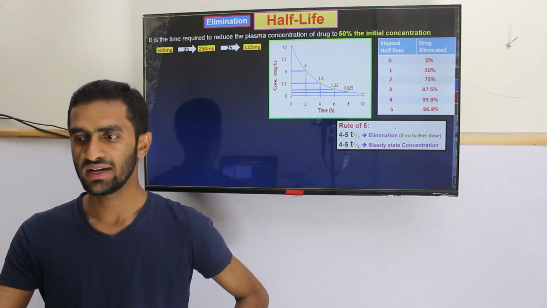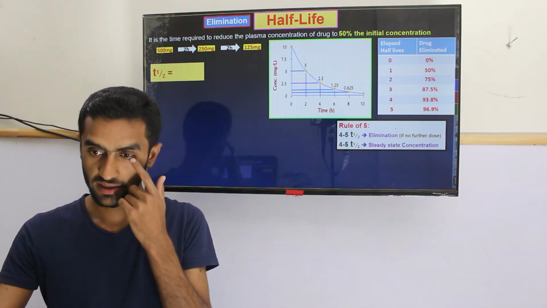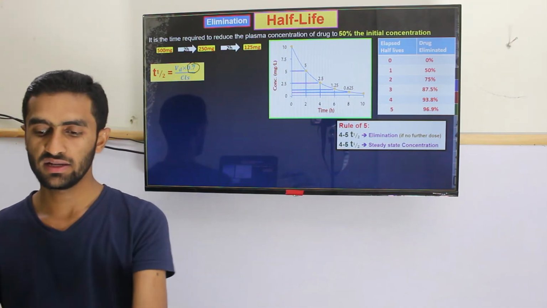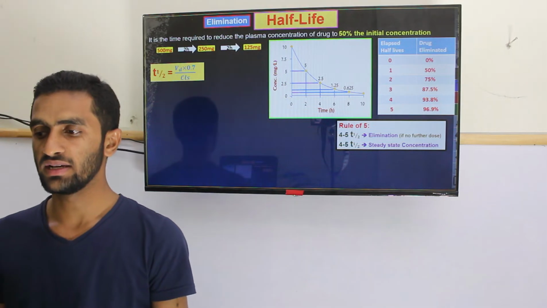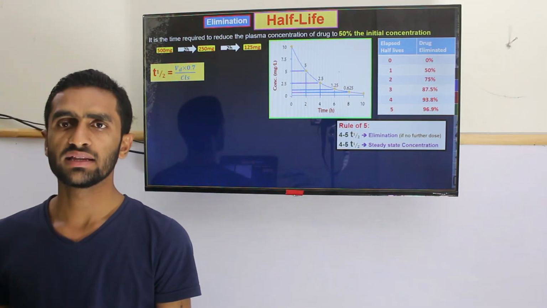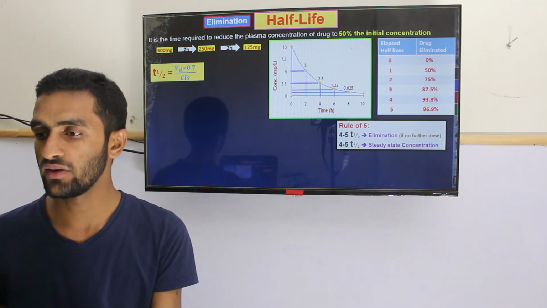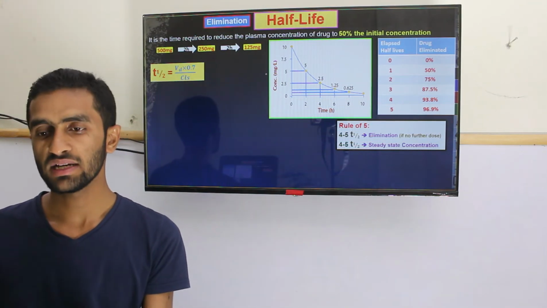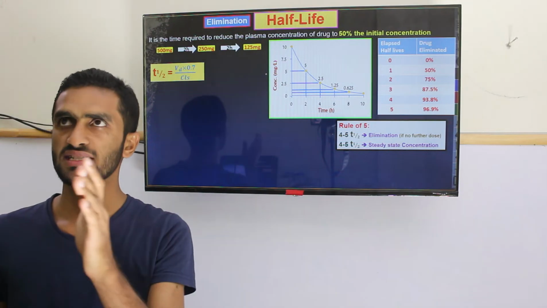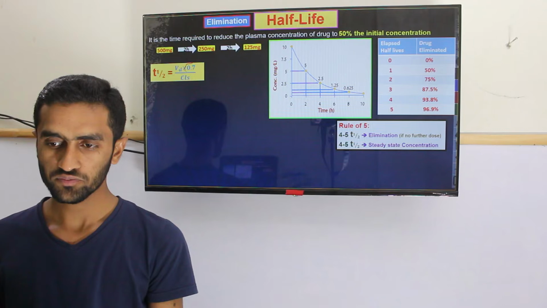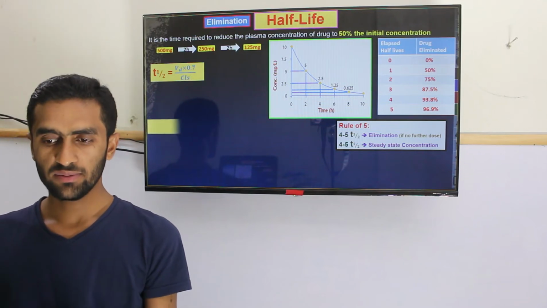Okay. So let's look at the half-life, for which the calculation uses 0.7. Why are we using 0.7? Because it's actually the logarithm. If you take the logarithm of 50%, that's going to be almost 0.693. So that's why it's roughly 0.7. Okay, so it's the elimination half-life.